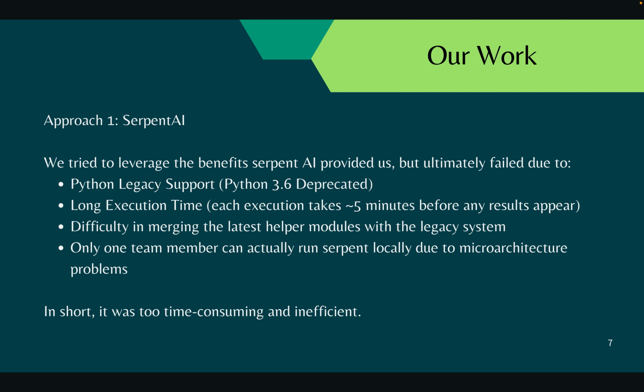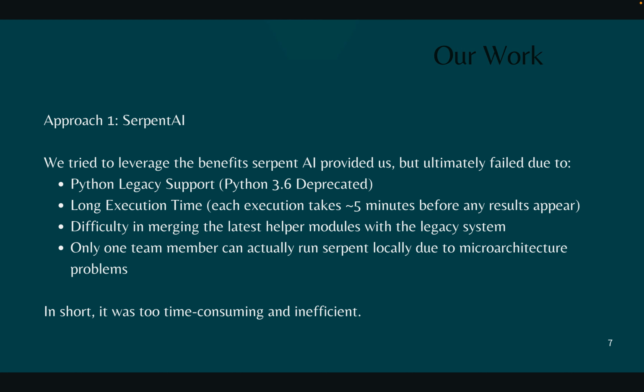Any program run in Serpent AI costs around 5 minutes before any results appear. It also has difficulty merging the latest helper modules with the legacy system because of module version conflicts, and only one team member could run Serpent AI because of microarchitecture issues. In short, it was way too time consuming and inefficient.